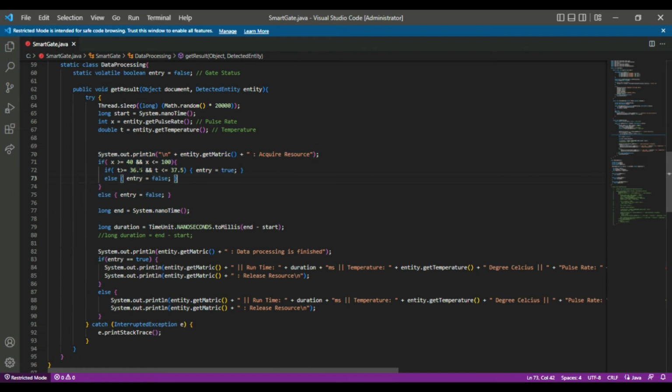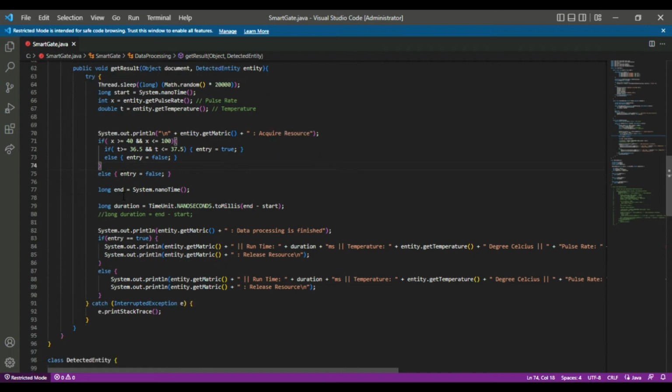Here we have the condition: if the pulse rate is between 40 and 100 BPM, and the temperature is between 36.5 degrees Celsius and 37.5 degrees Celsius, the person will get the entry permission. Else, the person will not be permitted to enter the door.